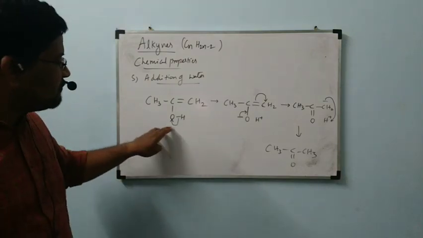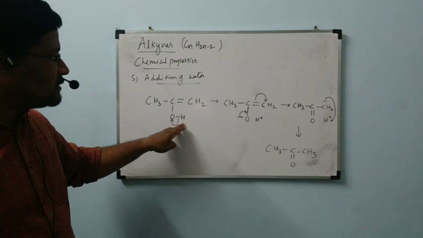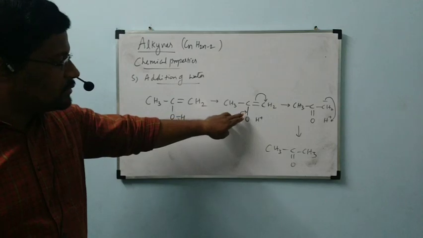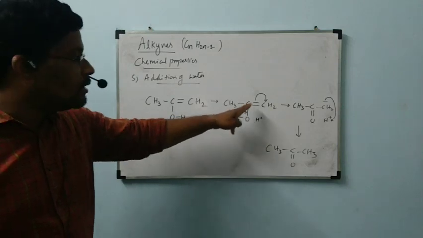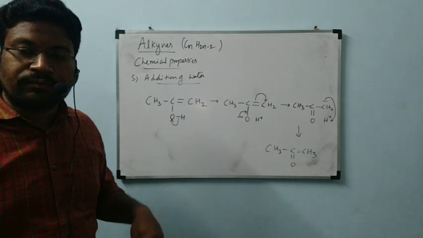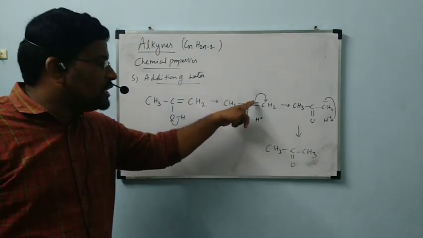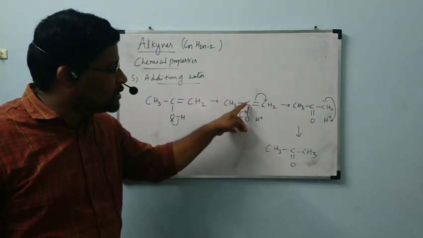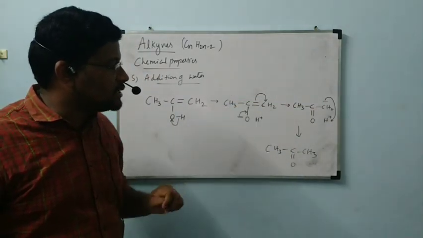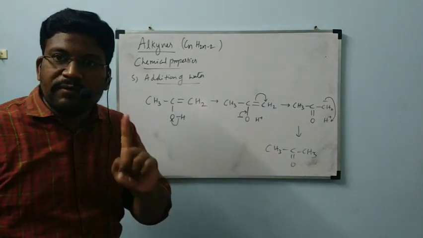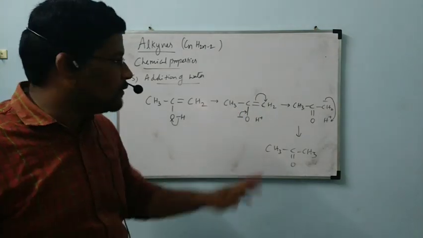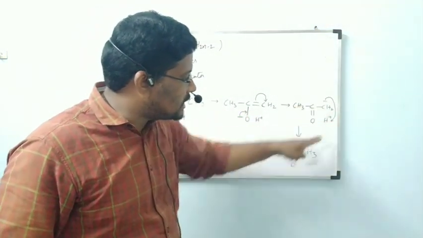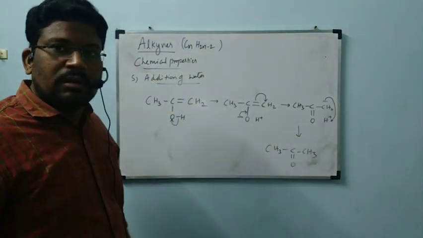First, this is shifted as O minus, and H plus is formed here. This negative charge is moving from atom to bond; that movement is called atom to bond. This movement is called bond to atom. When this is shifted onto carbon, carbon gets a negative charge, which neutralizes the carbon's positive charge. Every time, carbon must be formed with 4 bonds. C double bond O, double bond, single bond. This CH2 minus is going to attack this H plus to form ketone.